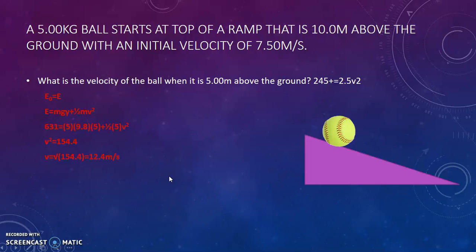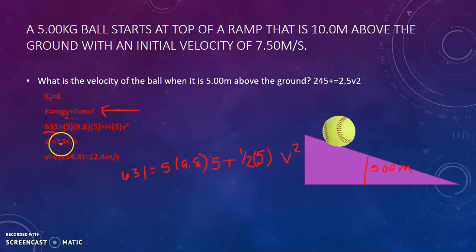The next part of this problem is asking what is the velocity of the ball when it is 5 meters above the ground. So again, we have that 5 meters. We're going to use the same formula that we did in that first problem. We now know the total energy, 631. Plug in what we know, 9.8. Now we're at 5. Remember, that's going to be the vertical displacement, plus 1/2 mass, which is 5, times velocity squared. So now we don't know this velocity.